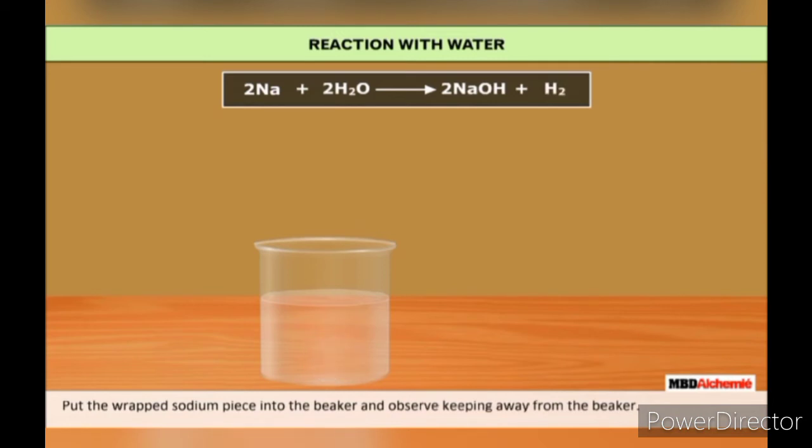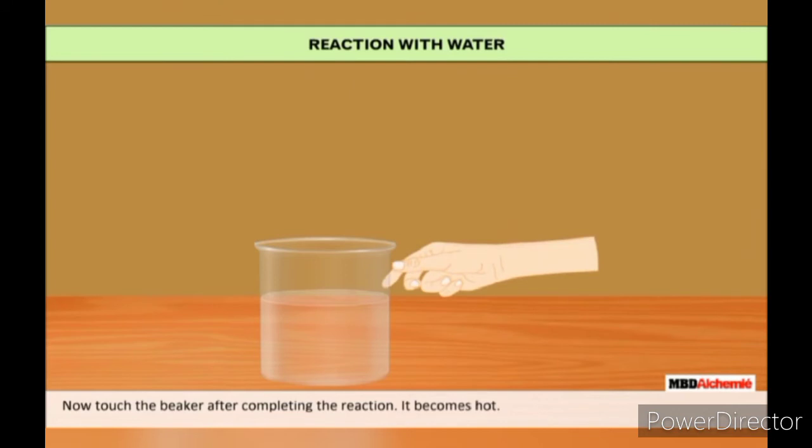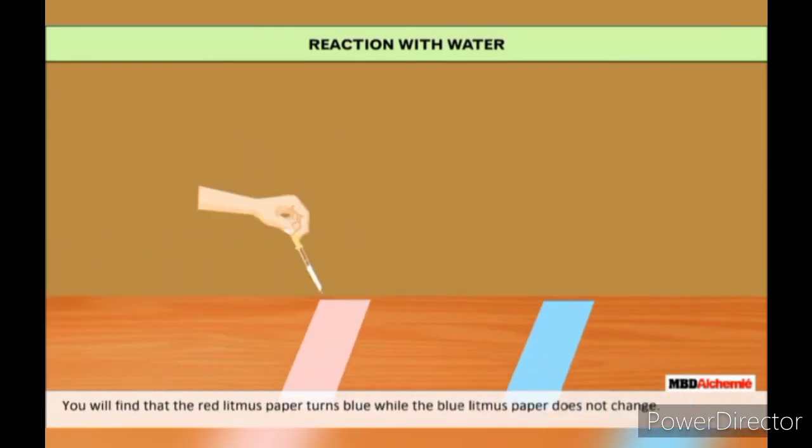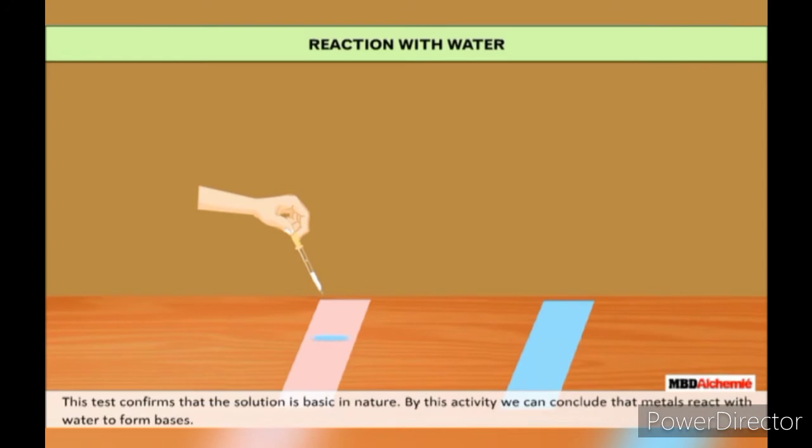You will observe that the sodium reacts vigorously with water. Now touch the beaker after completing the reaction. It becomes hot. Test the solution with red and blue litmus papers. You will find that the red litmus paper turns blue while the blue litmus paper does not change. This test confirms that the solution is basic in nature. By this activity, we can conclude that metals react with water to form bases.